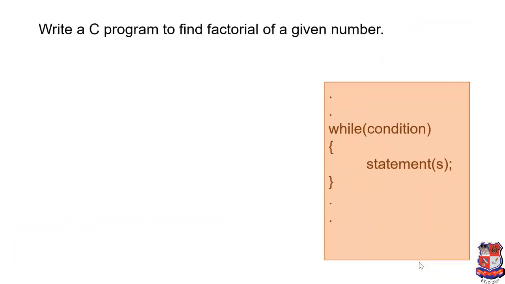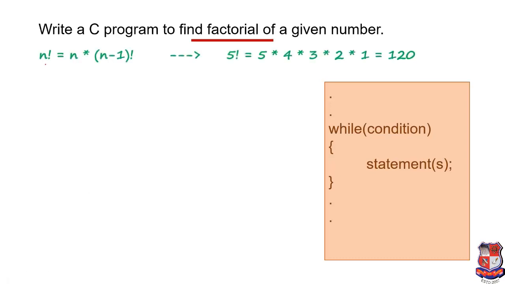Now we'll discuss one more example related to the while loop, and this example is: write a C program to find the factorial of a given number. So first, how can we find the factorial? It is a mathematical concept. We always write n factorial. So how can we find the value of n factorial? The equation is like this: n factorial equals n into (n minus 1) factorial. If we take the value of n equal to 5, then we write 5 factorial.